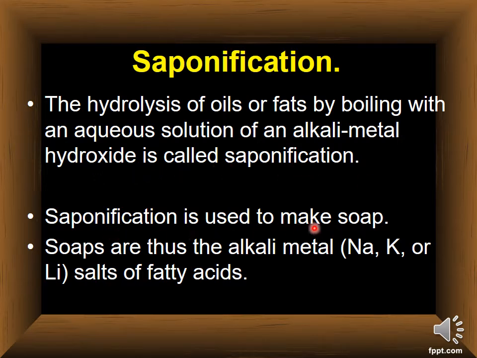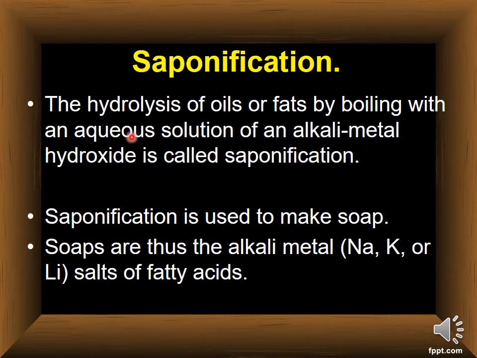Saponification is used to make soap. Soaps are thus the alkali metal, sodium, potassium and lithium salts of fatty acid. So simple thing, because it makes soap, that's why it's called saponification, or soap preparation.